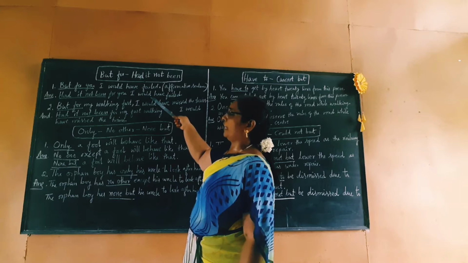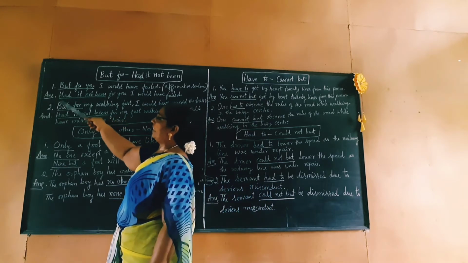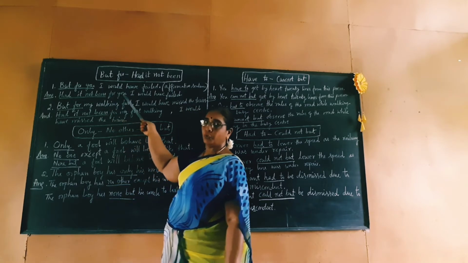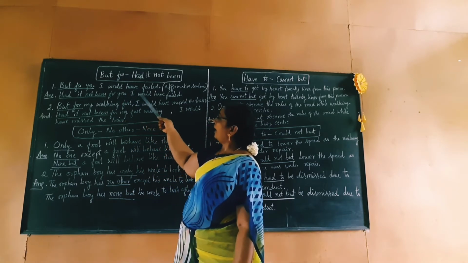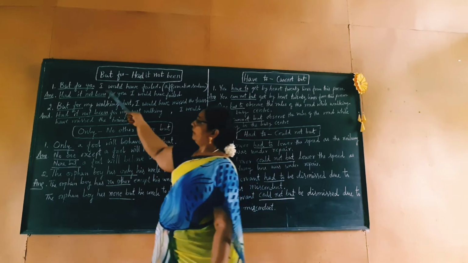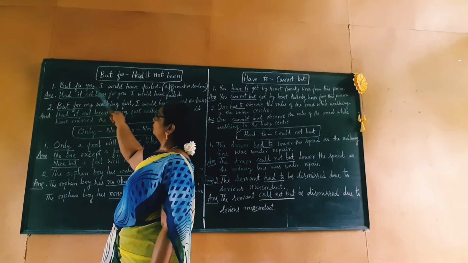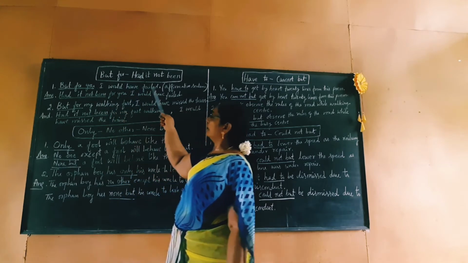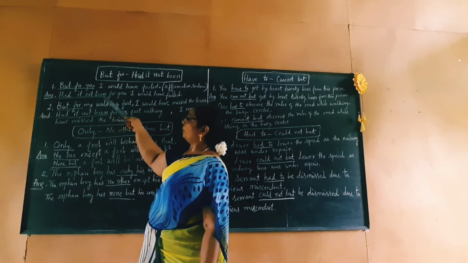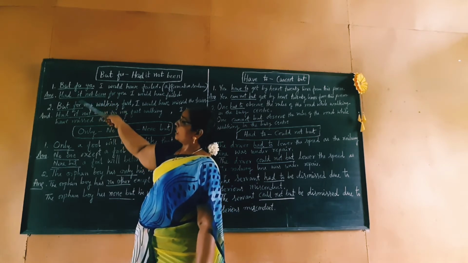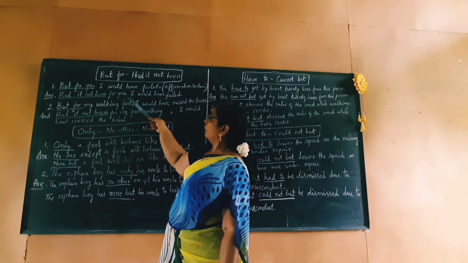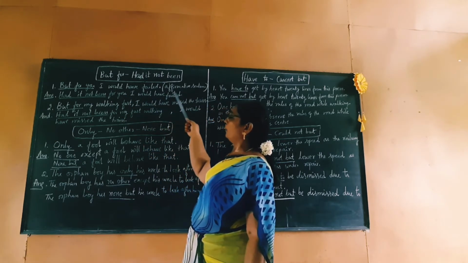Now we change into negative by rewriting it as: Had it not been for you, I would have failed. Do you see, children? Here, "but for you, I would have failed", this we change into "had it not been". "But for" changes into "had it not been". For you, I would have failed.